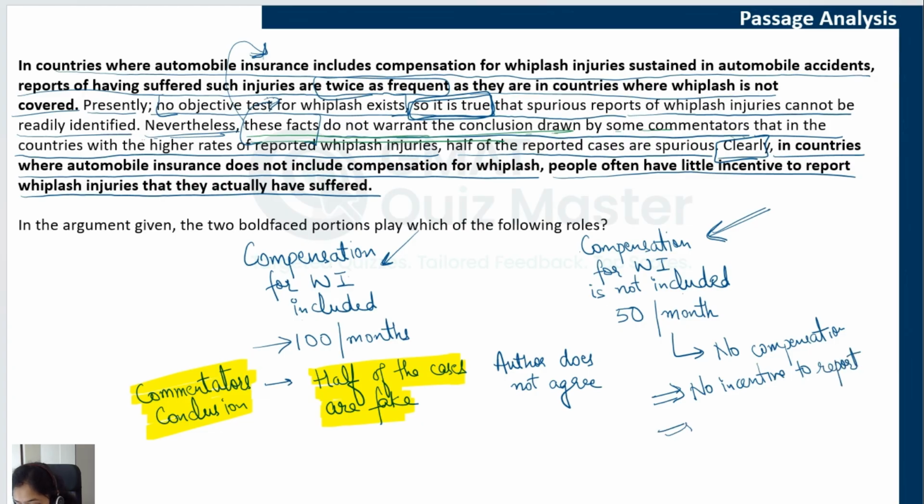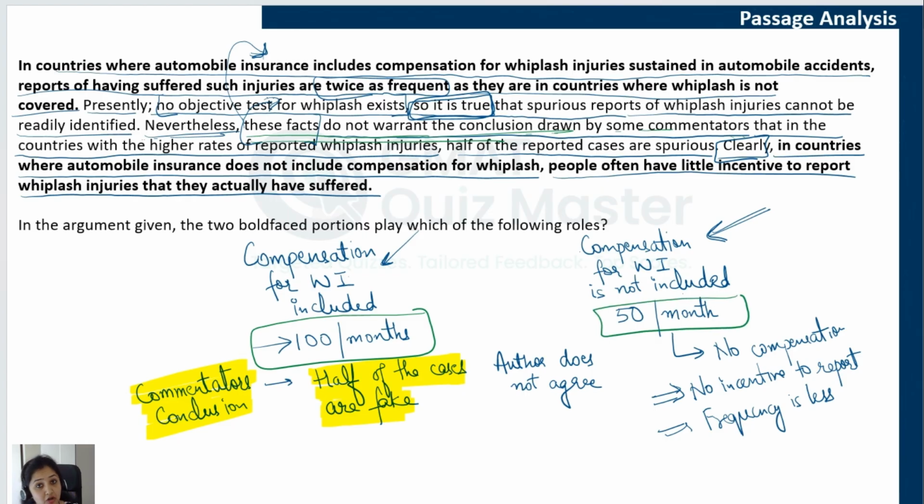And that is why this frequency is less. So, this is the author's explanation of this difference in numbers, this difference in frequency given here. The commentators are saying that this is more than the actual number, right? Because half of the cases are fake.